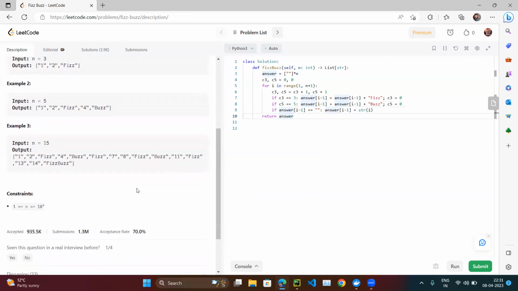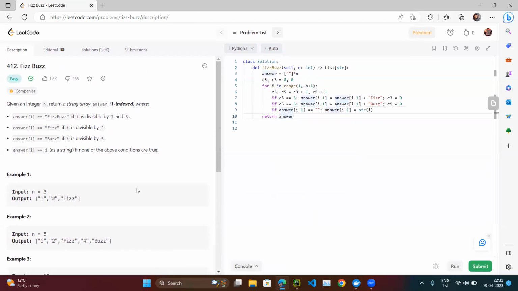This is an easy question, but generally in an interview, the first question the person asks is, can you write the Fizz Buzz question? The examiner's intention is not to judge whether you are able to solve that question, because we know a person can solve it with the divide or modulus operator. The examiner's intention is to see which different approaches you are going to use. I have shared three approaches. You can try all three.